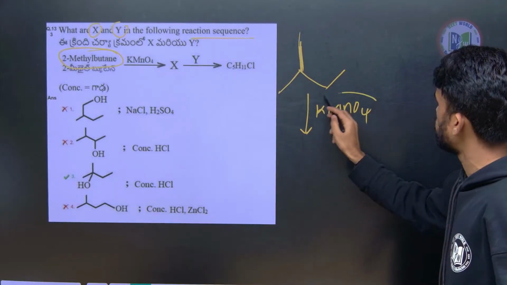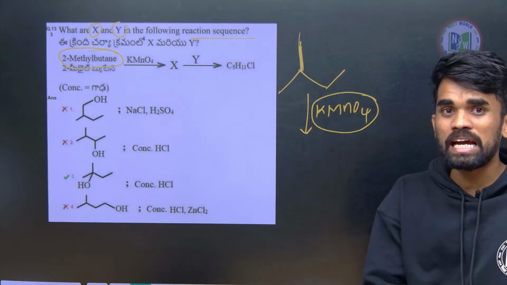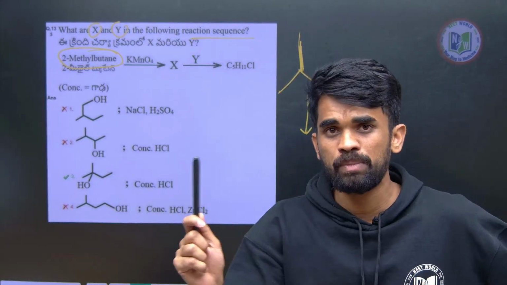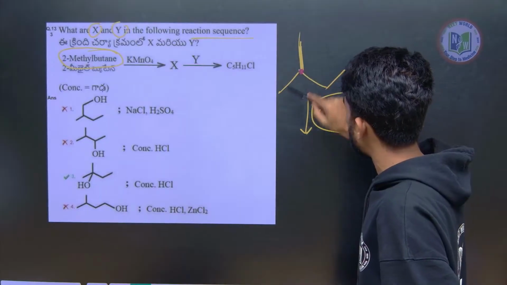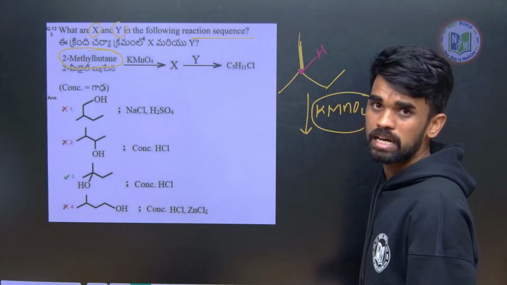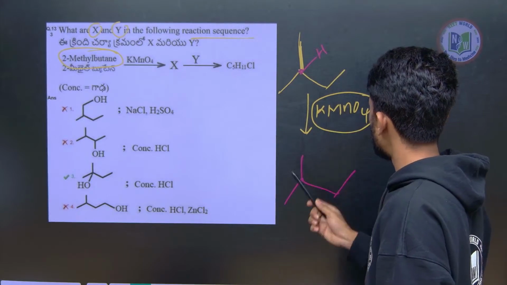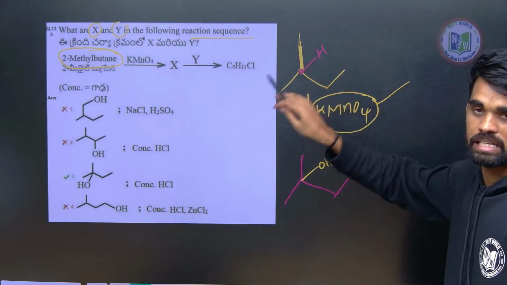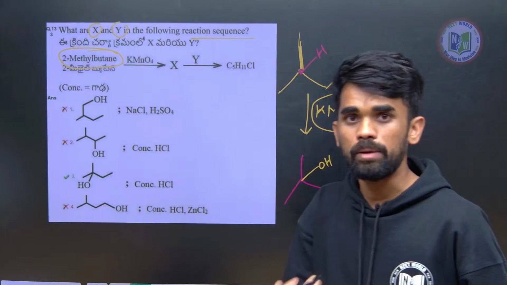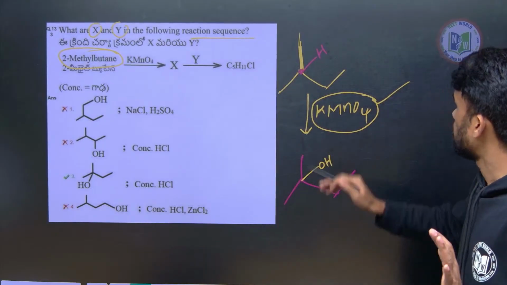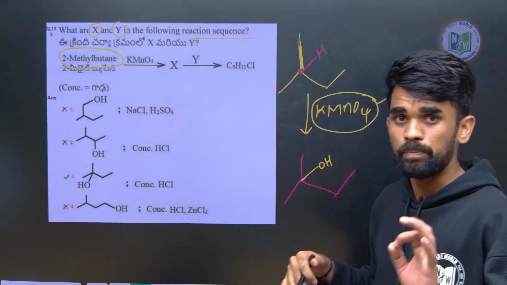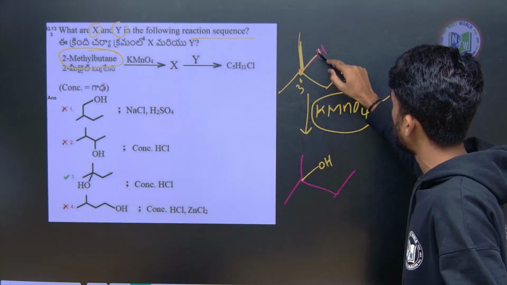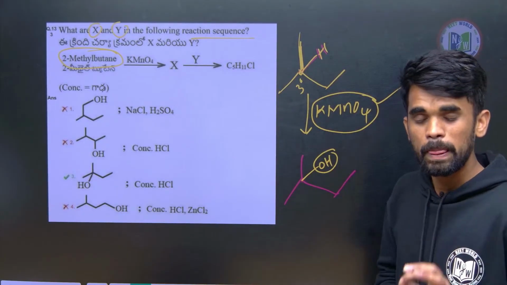Now KMnO4 is there, so it will selectively oxidize tertiary hydrogen to the respective alcohol. Normal hydrogens cannot be oxidized, but if we have any tertiary carbon like this, the hydrogen present at this carbon will be converted into alcohol like this. Okay, so this is the use of KMnO4 with alkanes. Primary or secondary hydrogen won't show reactivity. Only the hydrogen attached to the tertiary carbon will show reactivity and convert into the respective alcohol. Hope this is clear now.